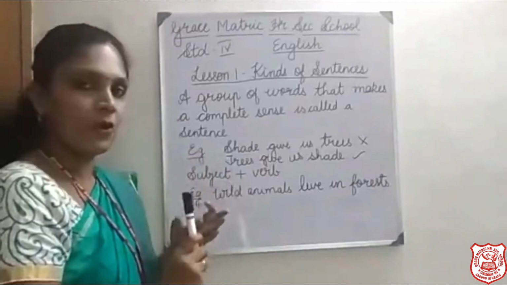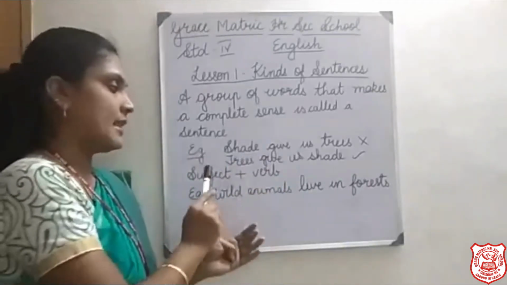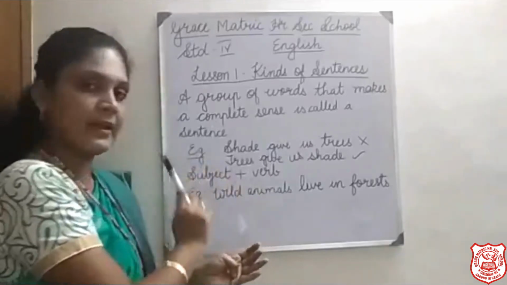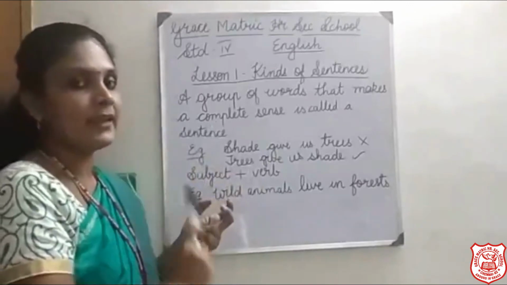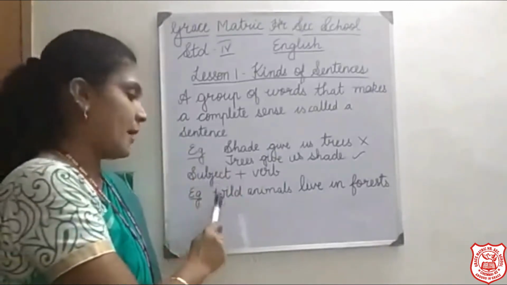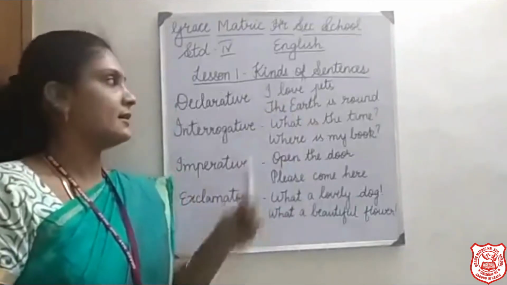Okay. So the four rules that I told you all. It should be in the proper order. Then it should have a verb and a subject. Then it should end with a full stop and then it should begin with a capital letter. So these are the kinds of sentences that you are learning.